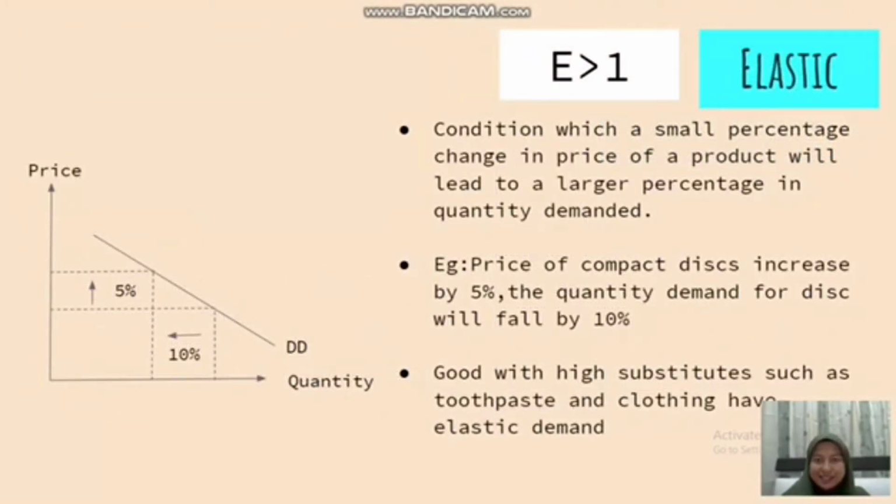Elastic, which is elasticity more than 1, a condition in which a small percentage change in the price of a product will lead to a larger percentage change in quantity demanded. As an example, the price of compact discs increased by 5%, the quantity demanded for this will fall by 10%, as nowadays people rarely use this.